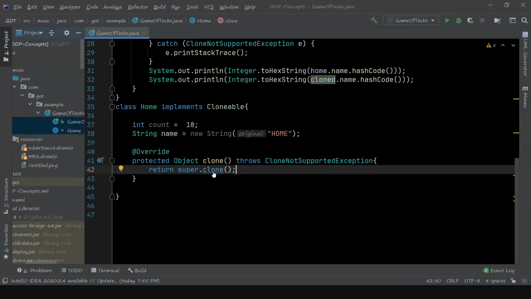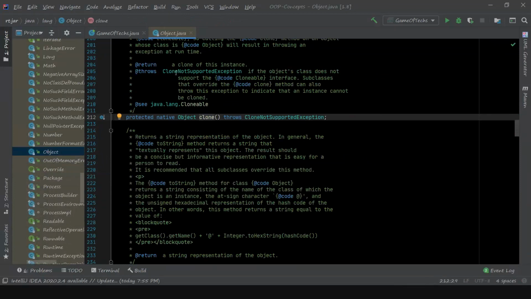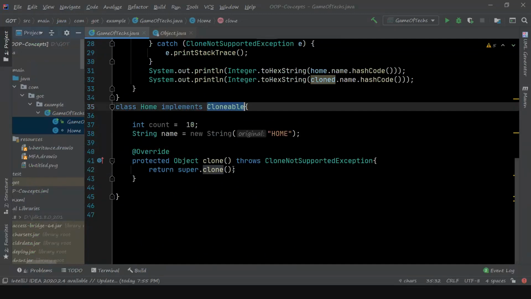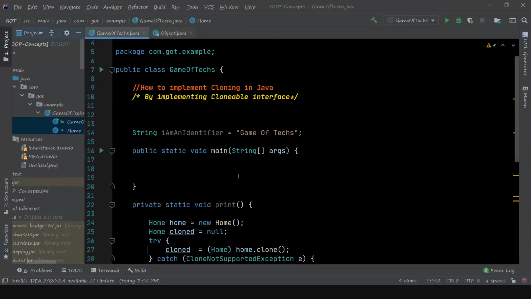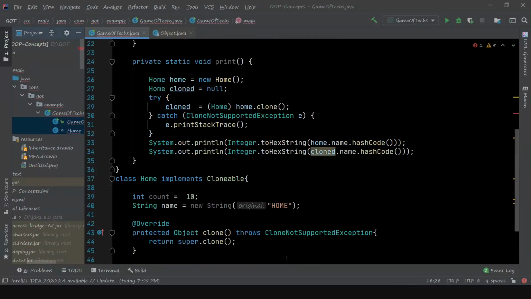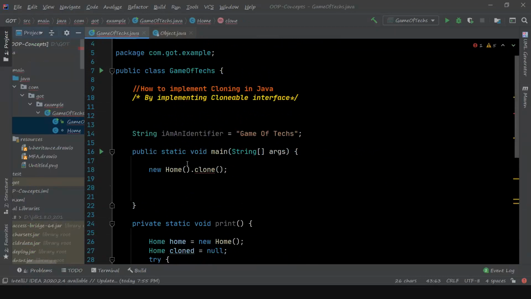If I click on this one, you can see it is a native method actually, and it is returning an object. So why do we need to implement Cloneable? If we are not implementing that interface and I call new home dot clone, it will throw CloneNotSupportedException.